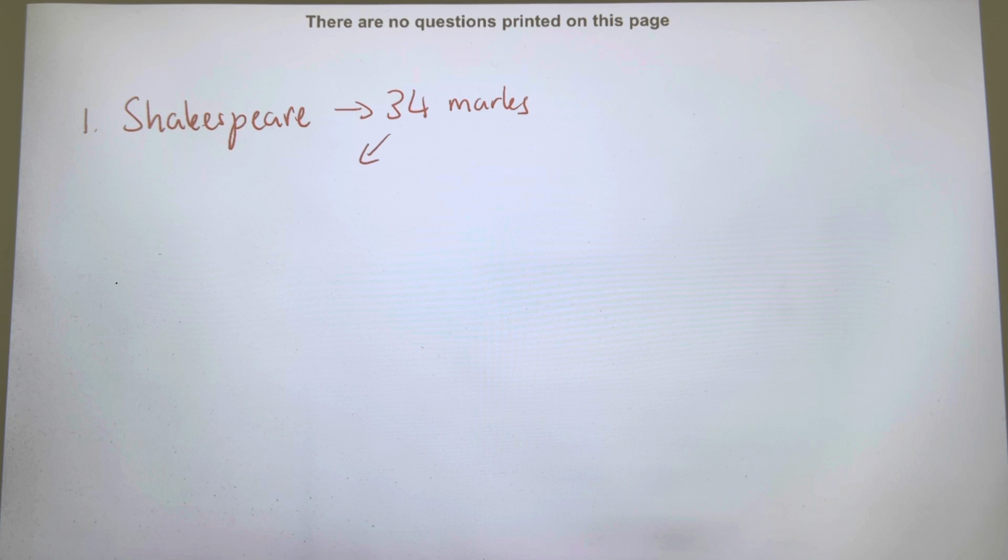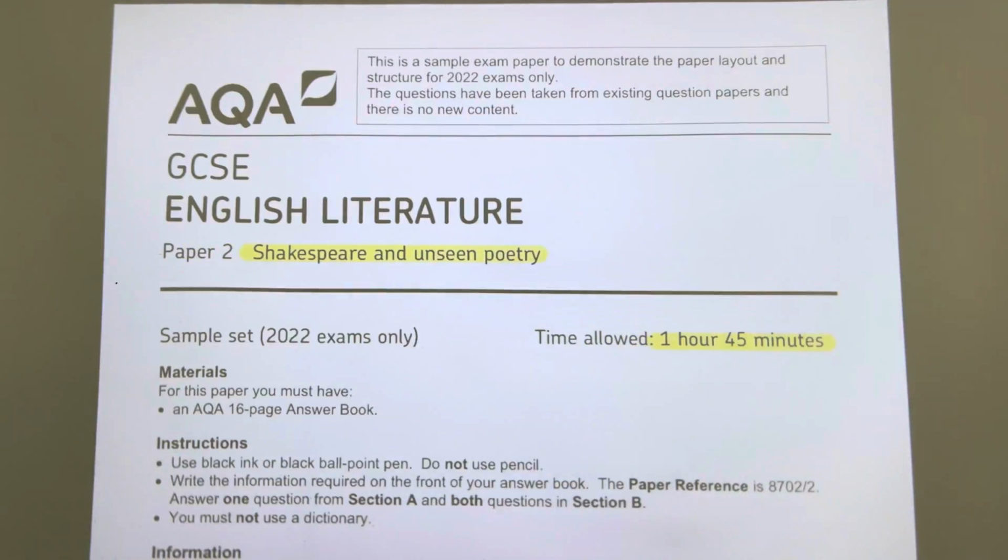You are given 30 marks for AO1, 2 and 3, and you are given 4 marks for AO4, which is looking at Spag and so on. Now, how do we know that this is the case?